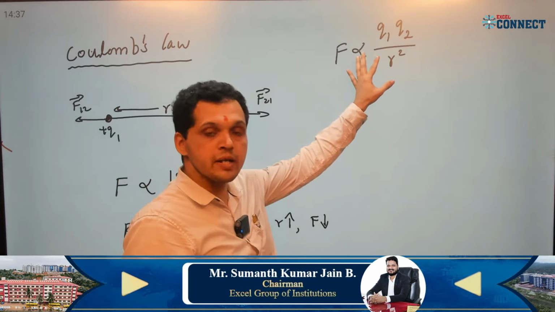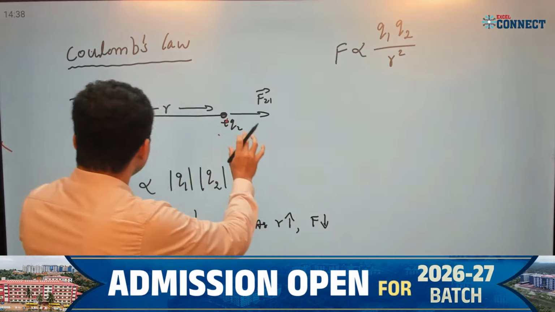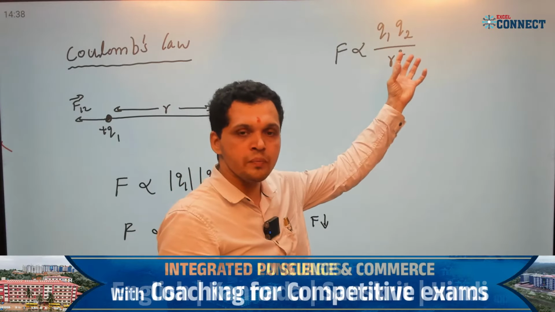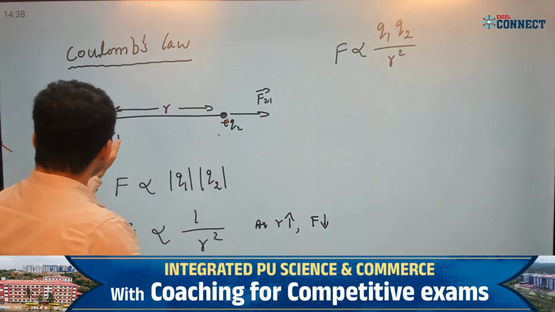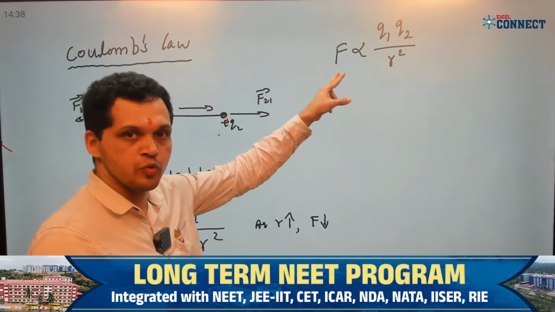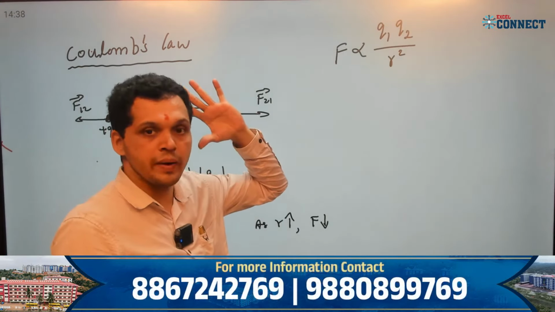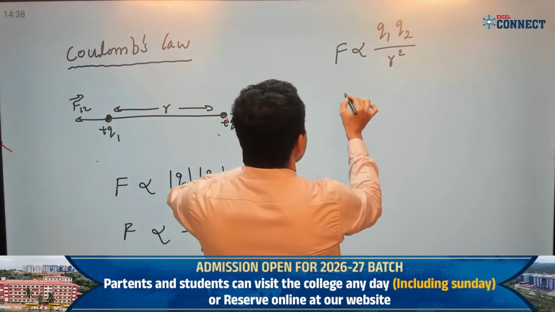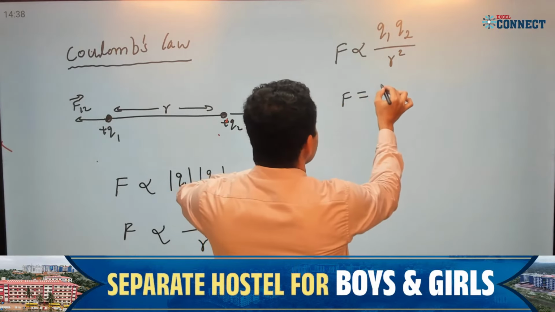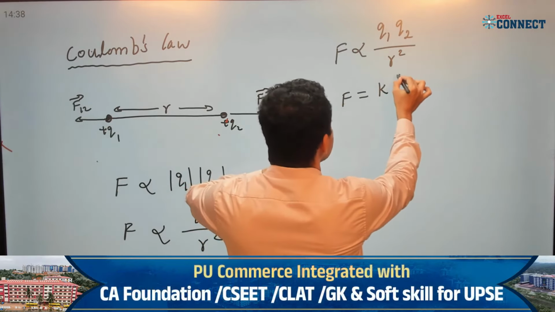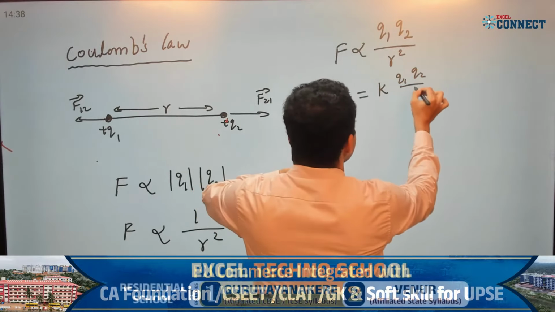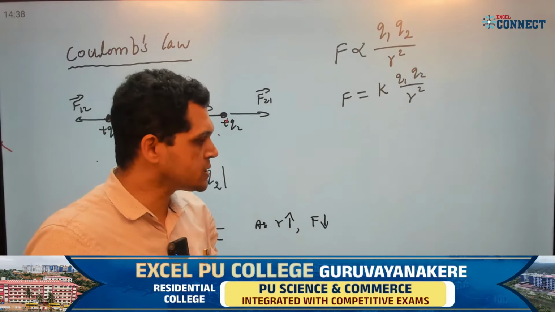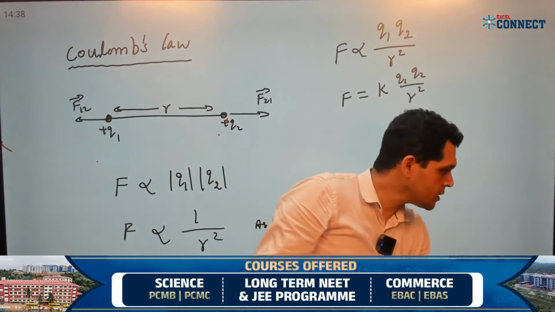Now what is this? This is a net force, the force experienced by two stationary point charges. Here this may be repulsive. Suppose I take one minus charge, this may be an attractive force, but the magnitude of force is the same. Now this can be equated: F equals the equality constant K times Q1 Q2 divided by R square. Correct? What is that constant K?